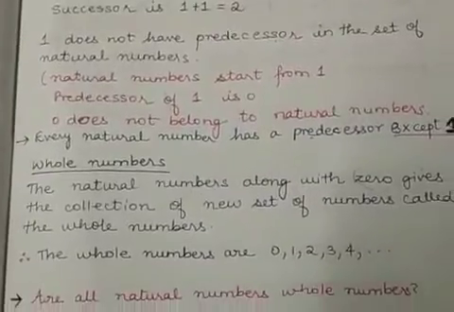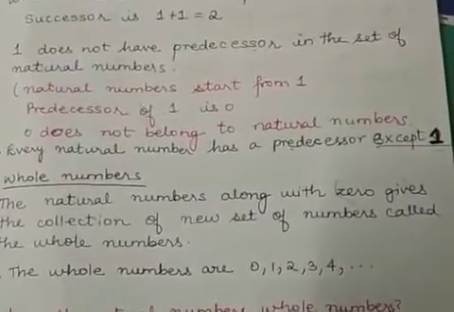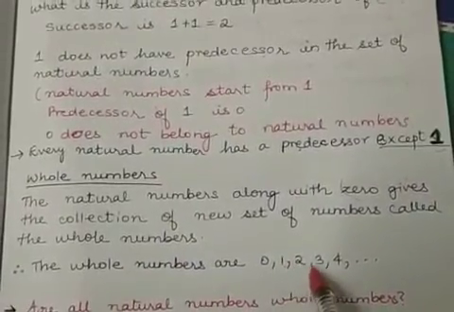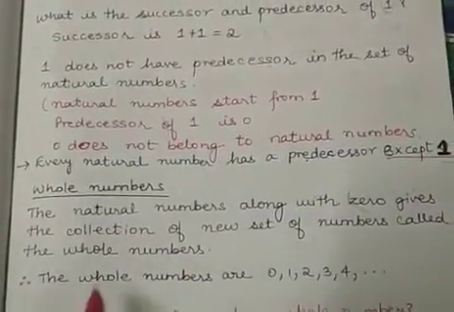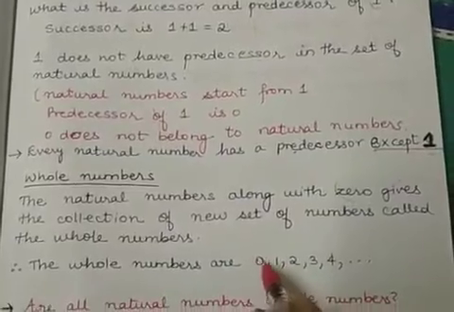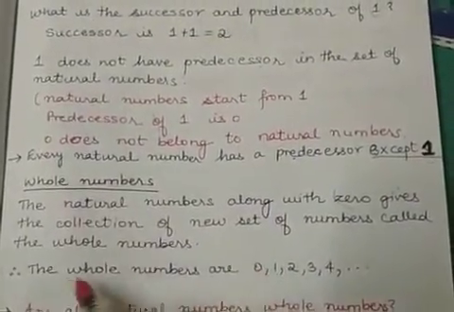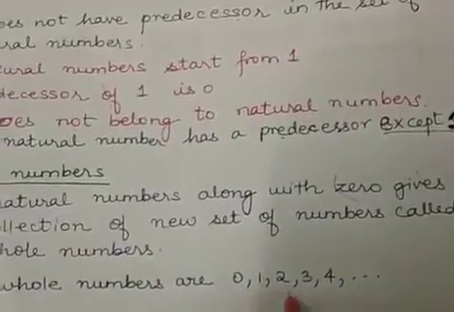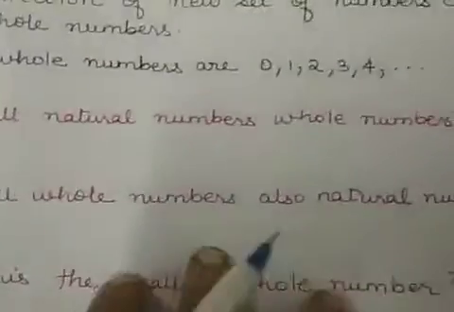So what is the difference between natural numbers and whole numbers? You see, natural numbers will start from 1, 2, 3 and so on, whereas whole numbers have one extra number, that is 0. So the whole numbers start from 0, 1, 2, 3 and so on.